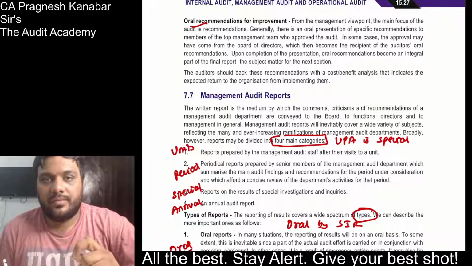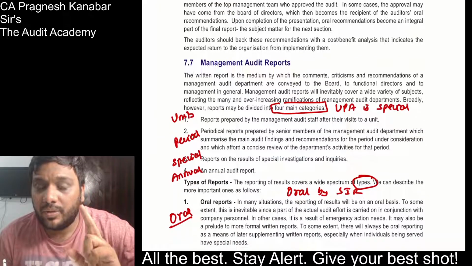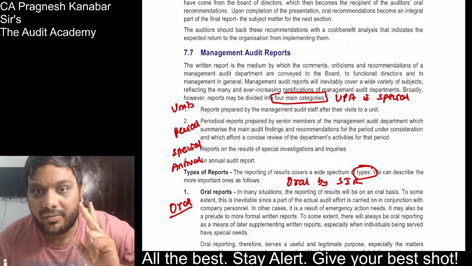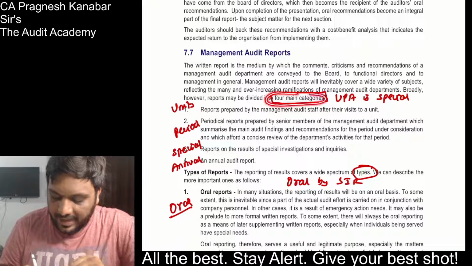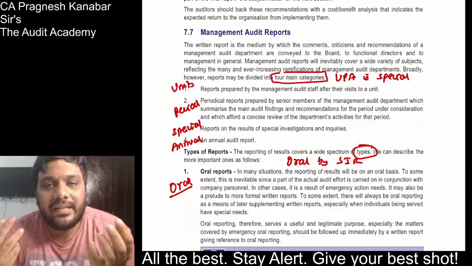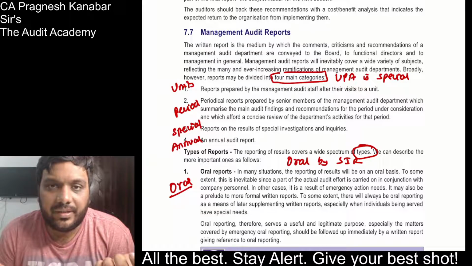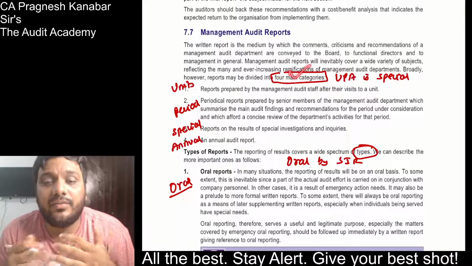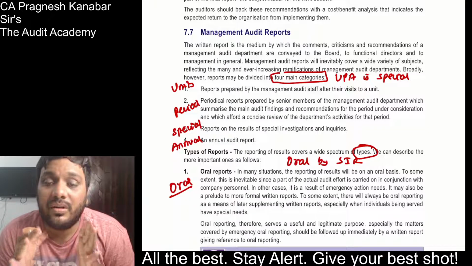Management audit reports. Now listen to me. There are 2 types of questions. I'll be very fast with this and very clear with this. What are the main categories of reports and what are the types of reports? Now normally categories and types, these words are used interchangeably. But when they are discussing these 4 main categories, actually these are 4 different